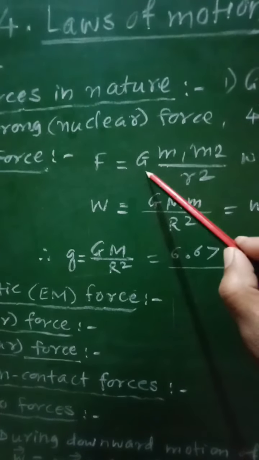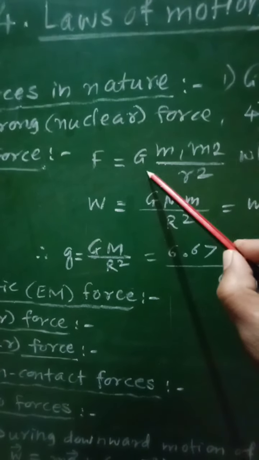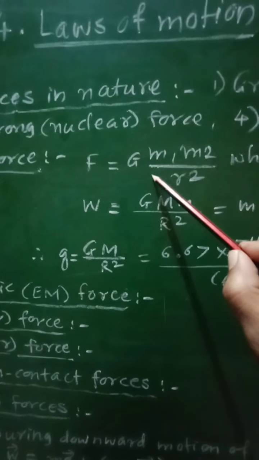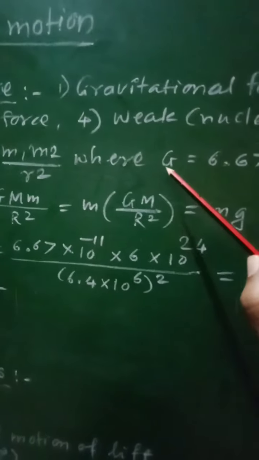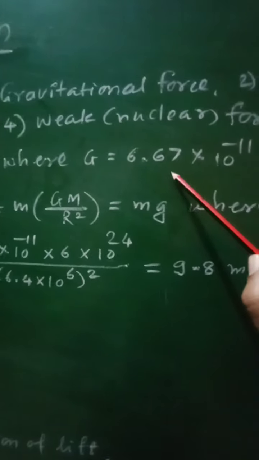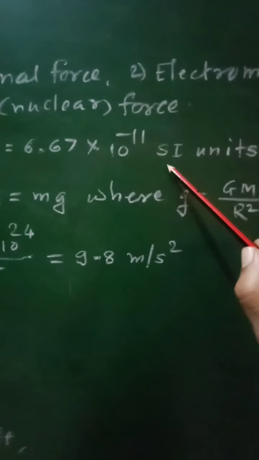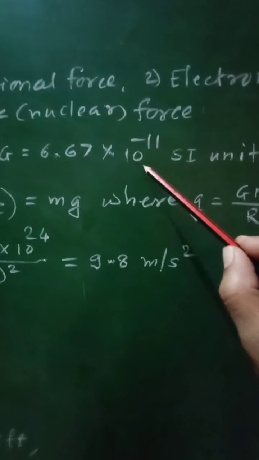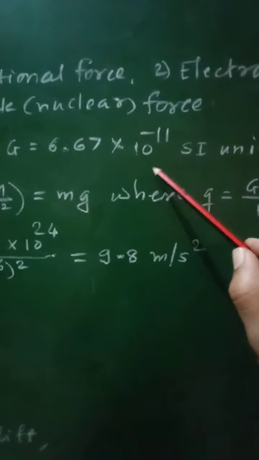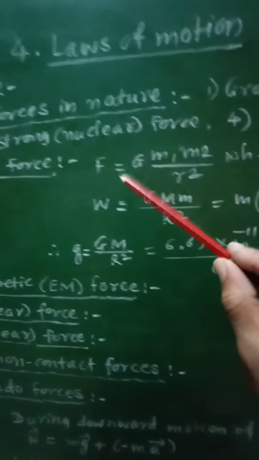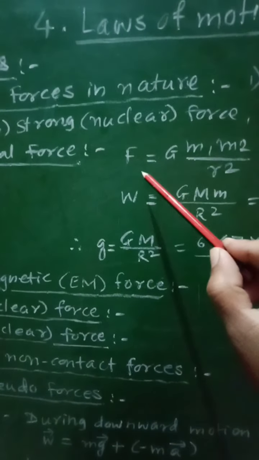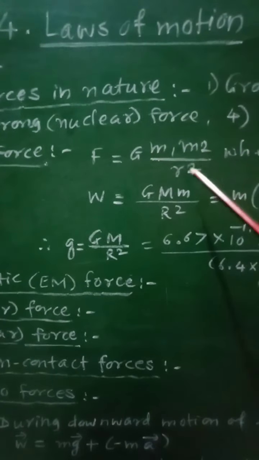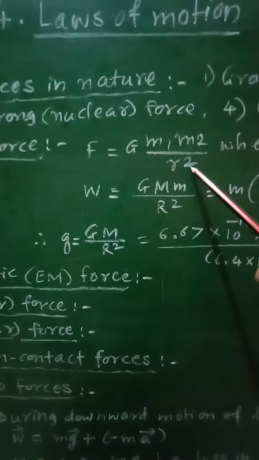Then that proportionality constant is taken as G, where this capital G represents the gravitational constant and whose value is G equal to 6.67 into 10 raised to minus 11 SI units, that is Newton meter square per kilogram square. So this formula gives the magnitude of the gravitational force, that is equal to G m1 m2 upon r square.